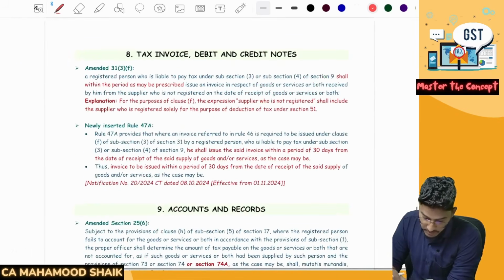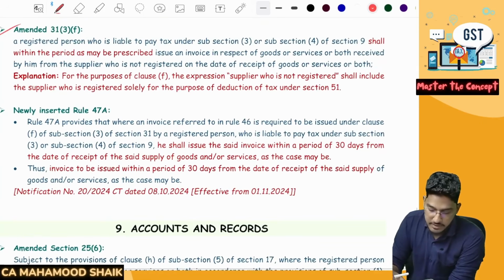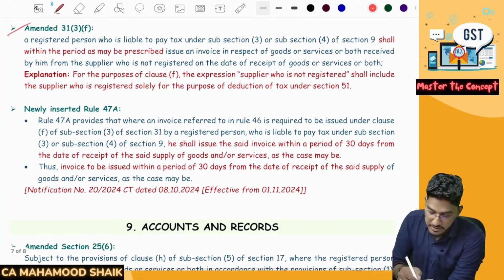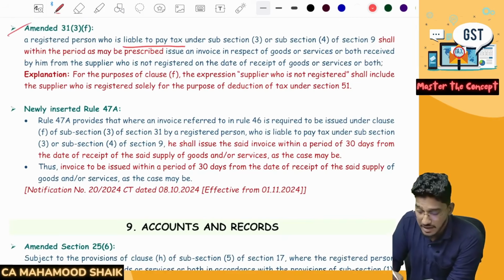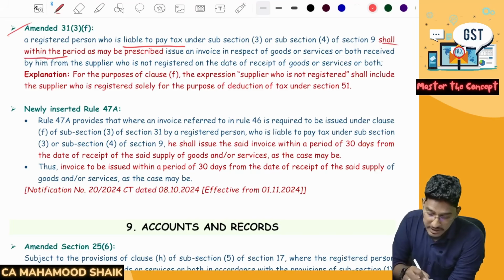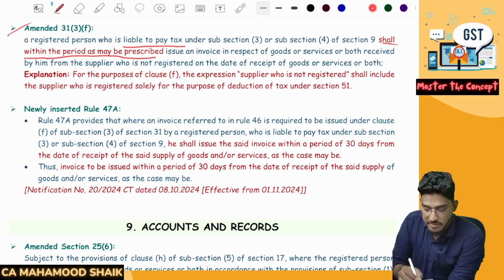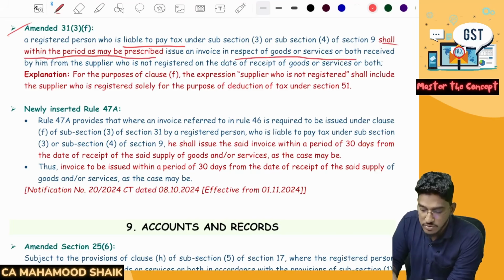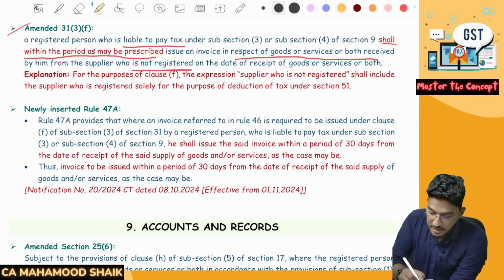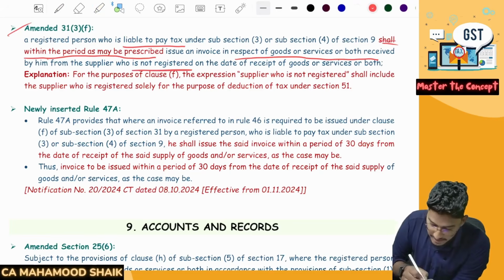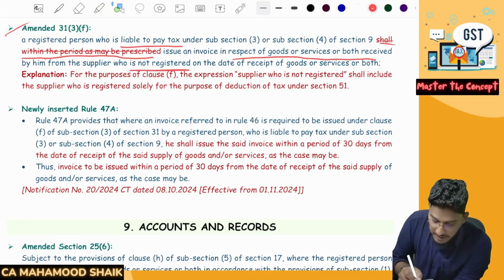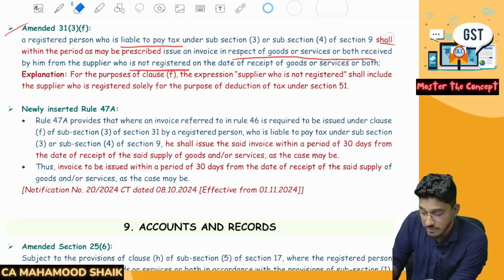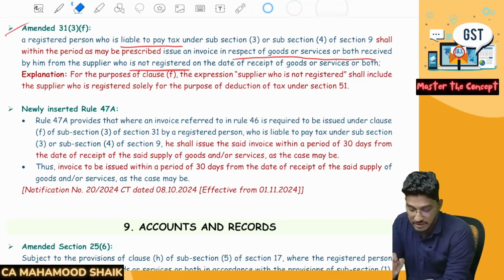If you go to the tax invoice chapter, see here, the amended 31 subsection 3 clause F. A registered person who is liable to pay tax under subsection 3 or subsection 4 of section 9 shall, within the period as may be prescribed, issue an invoice in respect of goods or services or both received by him from the supplier who is not registered. Earlier they did not have this phrase. Earlier they did not give a time limit, but now you have to give that self-invoice within the prescribed time limit.